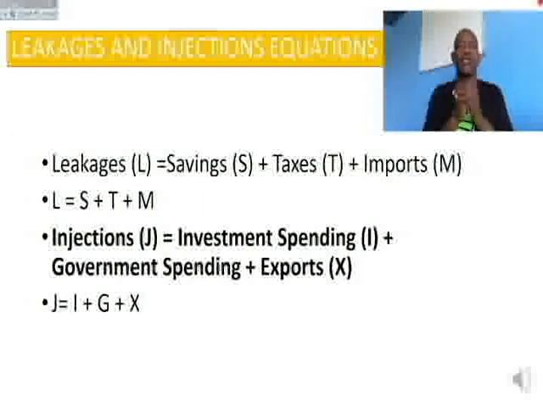In short, L = S + T + M. Injections are represented by the letter J, is equal to investment spending represented by the letter I, plus government spending, denoted by the capital letter G, plus exports, denoted by the letter X. J = I + G + X.